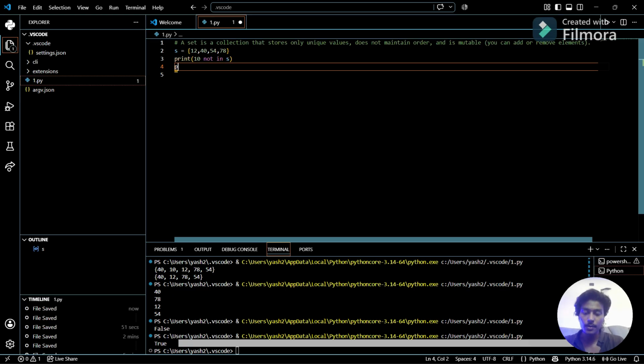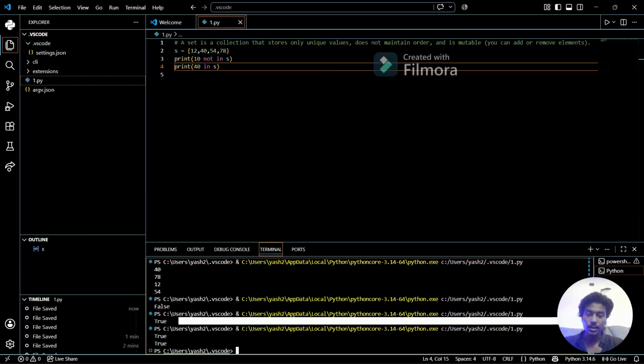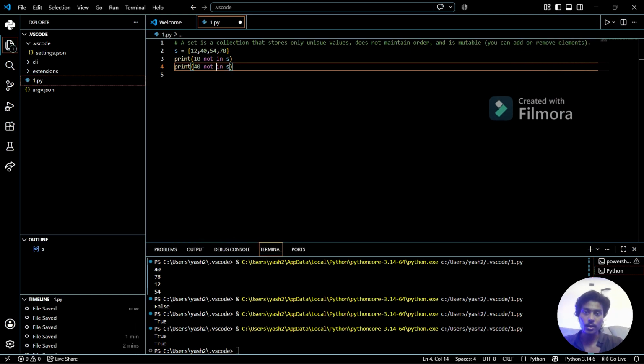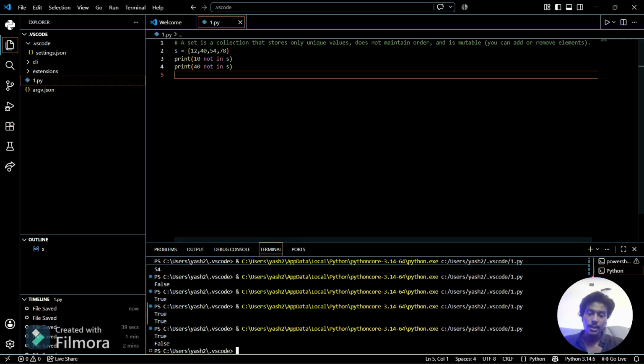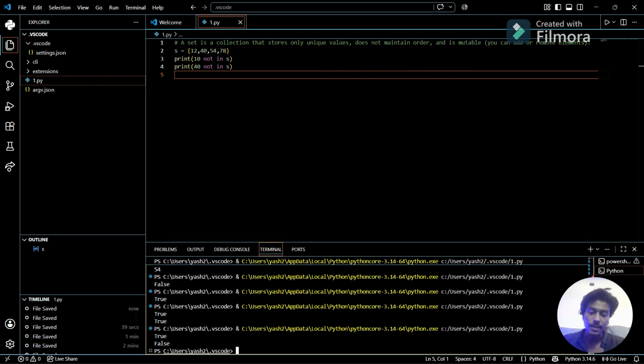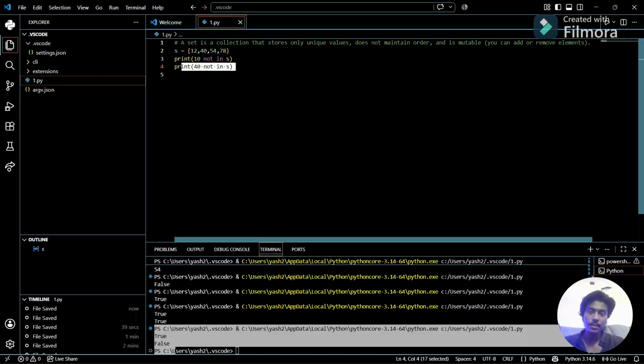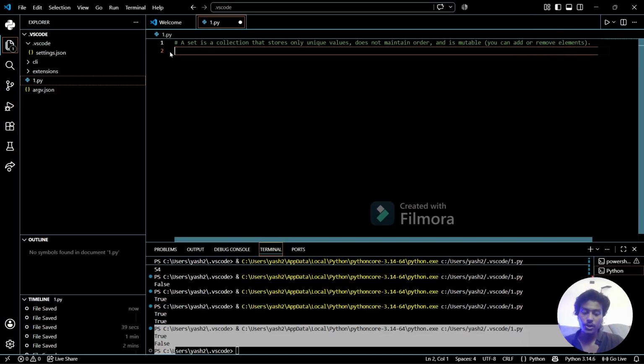If I print 40 in s, then it will return true. See, it returns true because 40 is present in the set. If I say 40 not in s, I am giving an incorrect statement to Python, that 40 is not present in s, but actually 40 is present in the set, so it returns false.